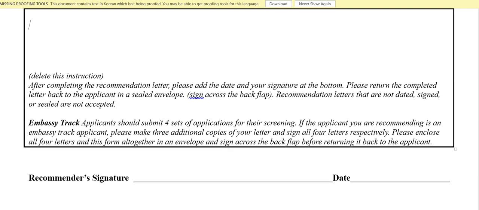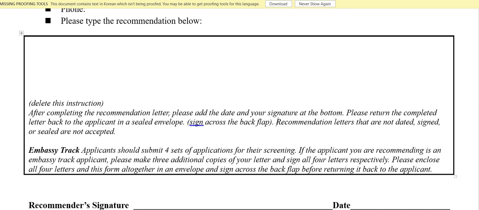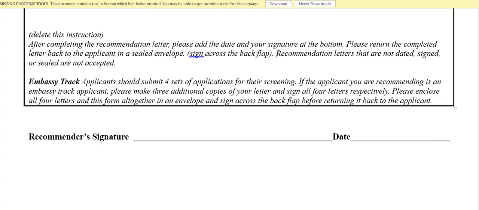So they have given instructions for the professors on what to do and how to write. So tell your professor to write the LOR, about the good things about you, what you did, what you studied, how you performed, how you did well in your undergraduate year, masters, etc. You can also get an LOR from your workplace. Your professor should sign. They have to print this out.